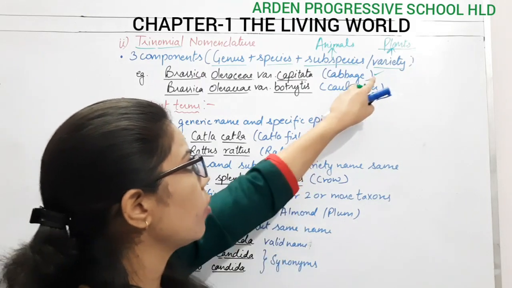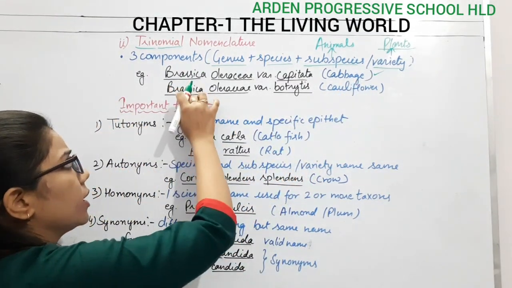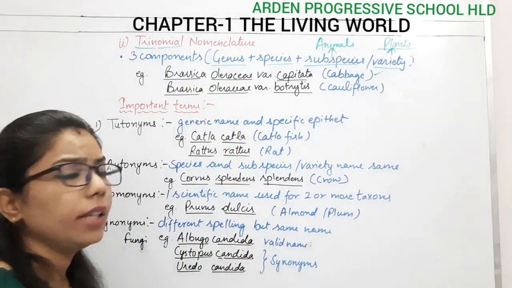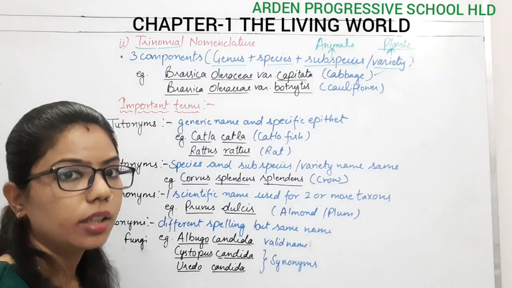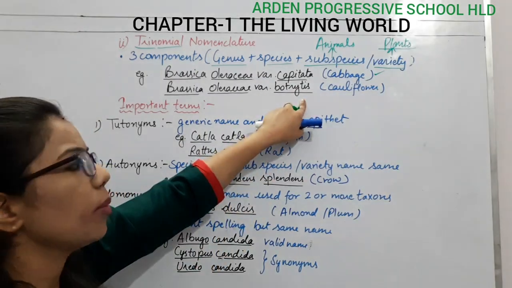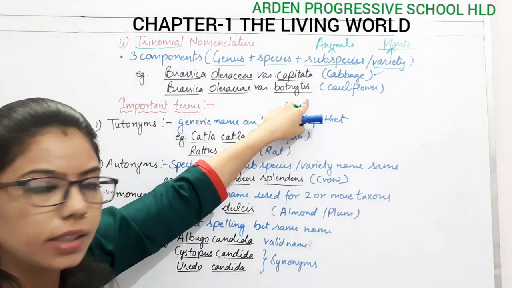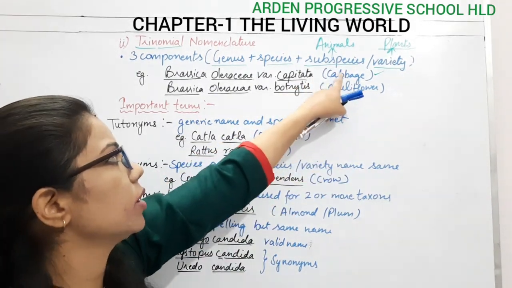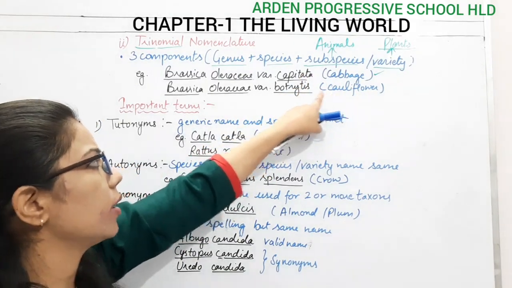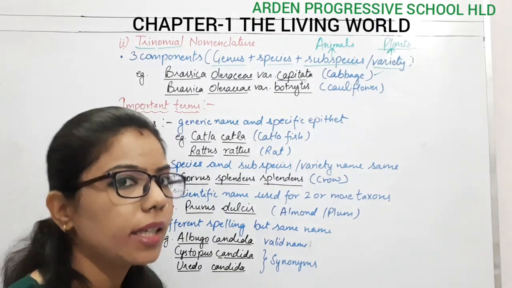Capitata is the cabbage, and in the case of cauliflower, it is Brassica oleracea again. We have used the word variety here, and the third component is botrytis. So the variety is capitata here and botrytis here, and due to this there is a difference: cabbage is capitata and cauliflower is botrytis. Otherwise the genus and species remain the same here.